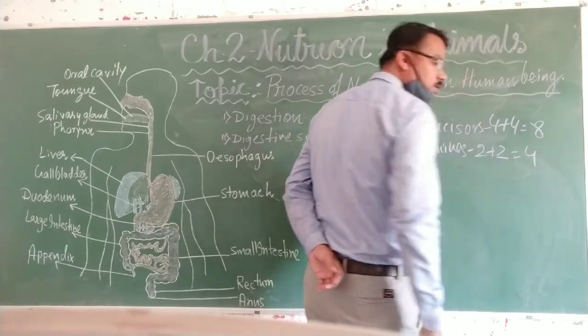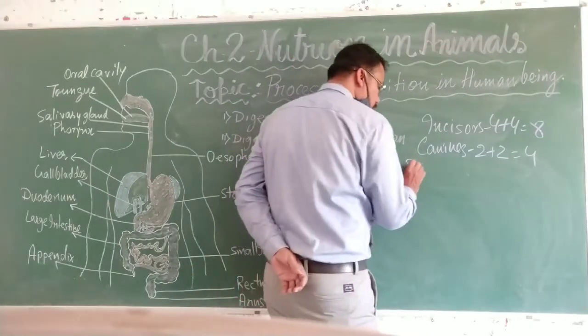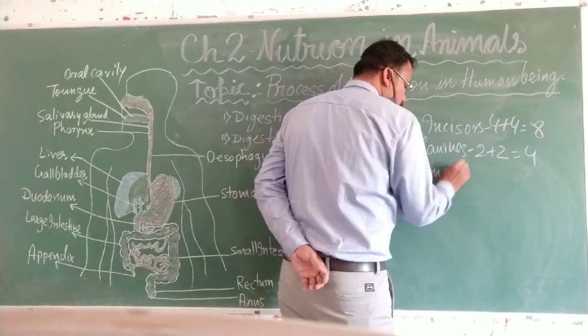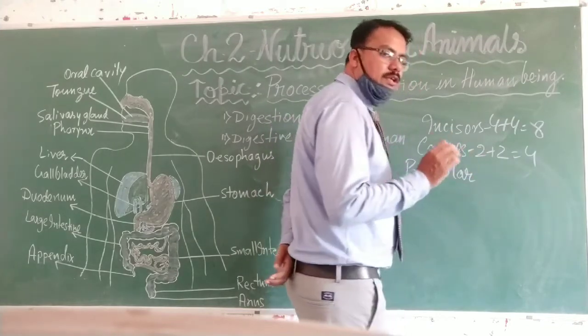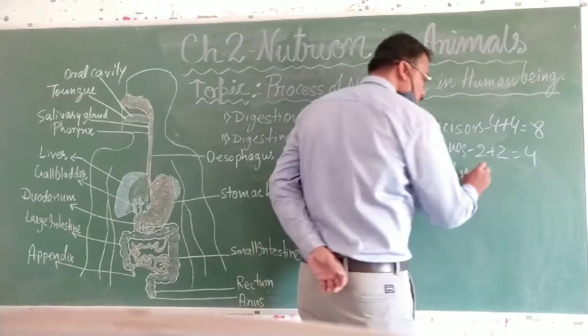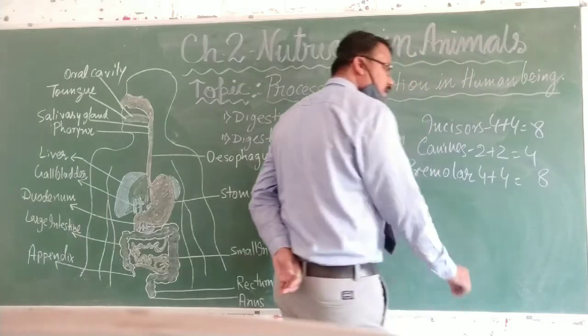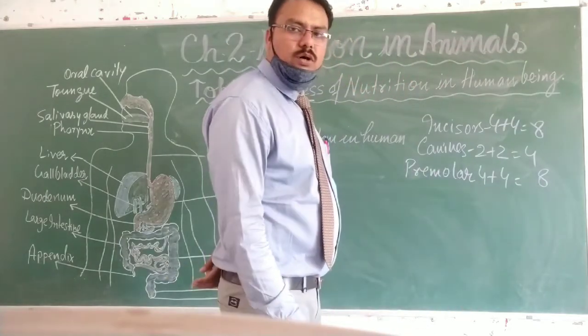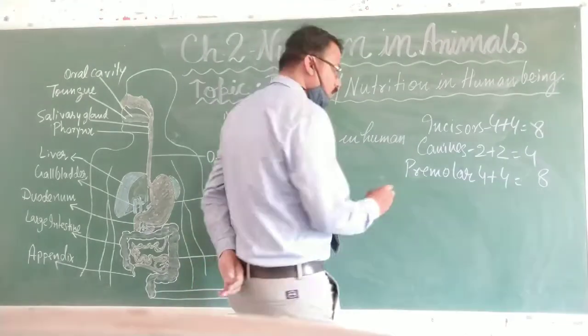So 4 canines, that are called the tearing teeth. Premolars, 4 in each jaw. So 4 plus 4, 8 in both jaws, by the help of which we chew and crush the food.